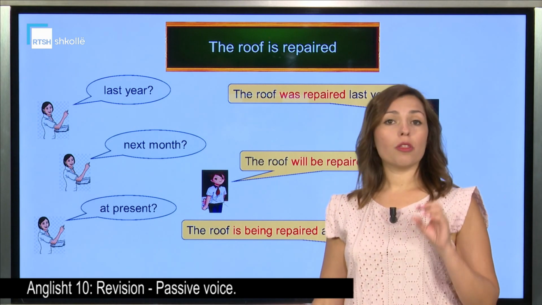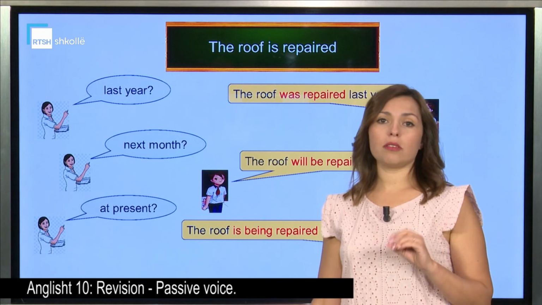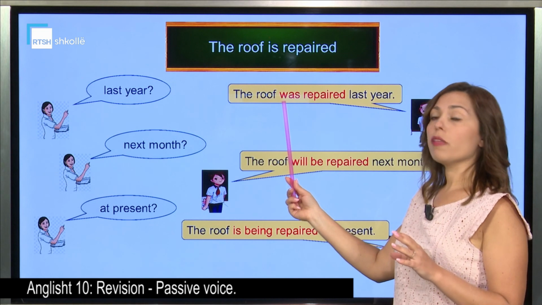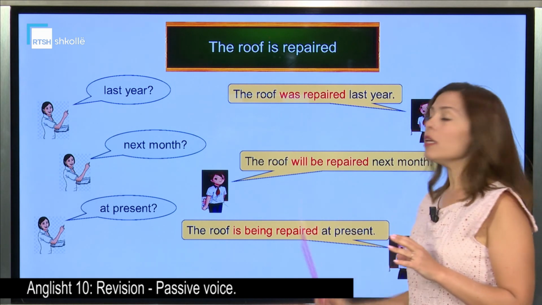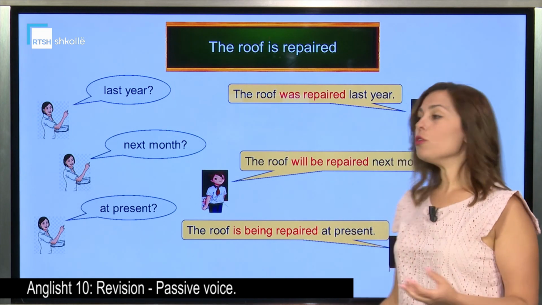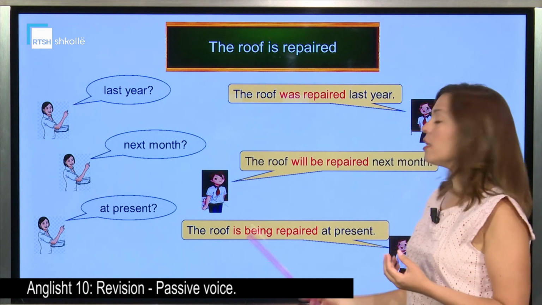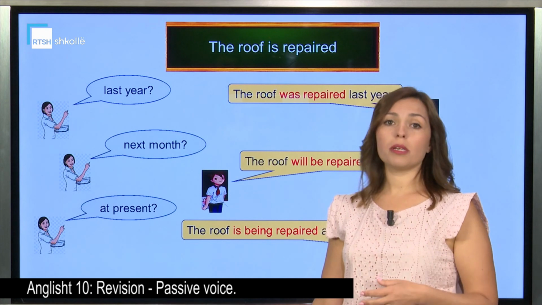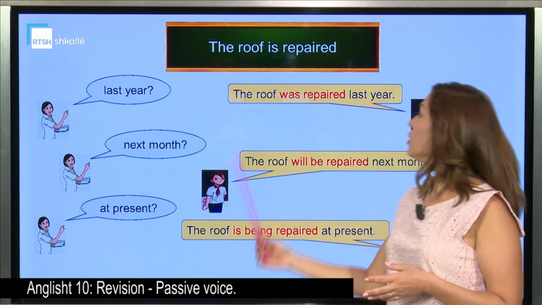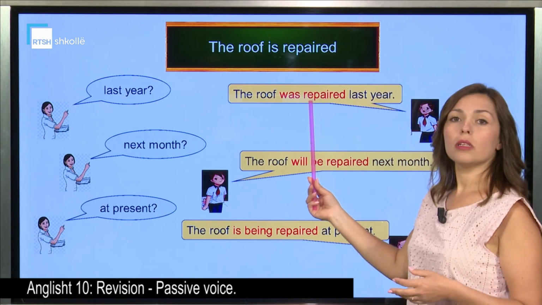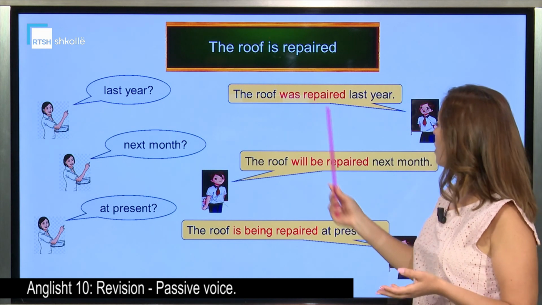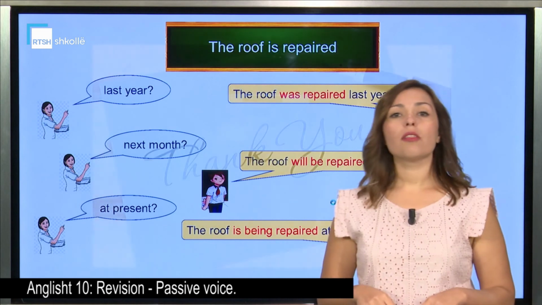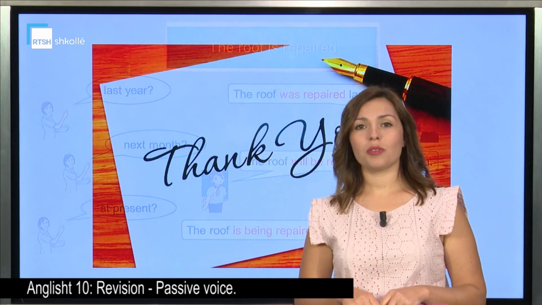Then we put the verb to be in that tense: was, the verb to be in the past, will be, the verb to be in the future, or is being, the verb to be in the present continuous, because it's happening now. And finally, we put the past participle, repaired. That does not change, we said, in the different situations.